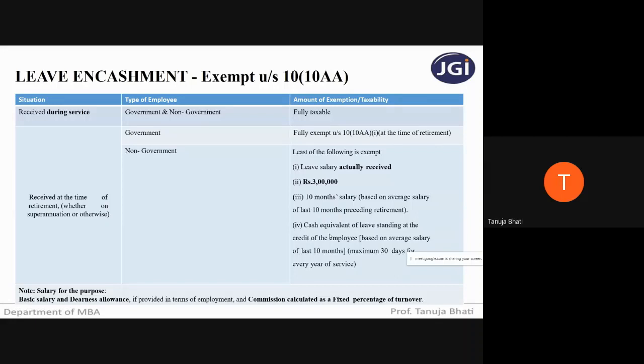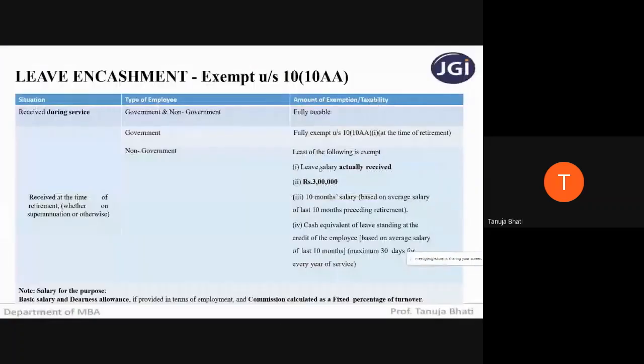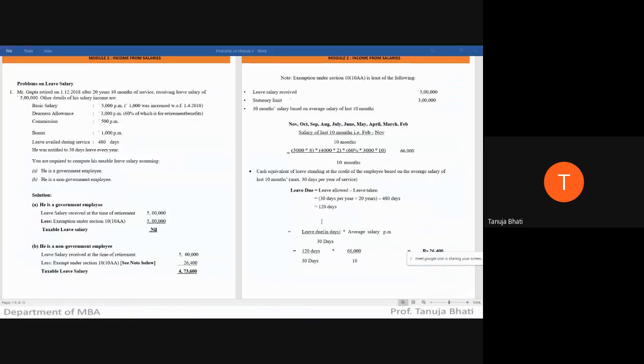Unavailed means he has not yet taken that leave, which you multiply with the average 10 months salary, with a maximum of 30 days for every year of service. And students, one more thing: this need not be the order given here. You can place it in any order. The answer should be correct. You can place 3 lakhs first and leave salary actually received second. The order can be decided by you.